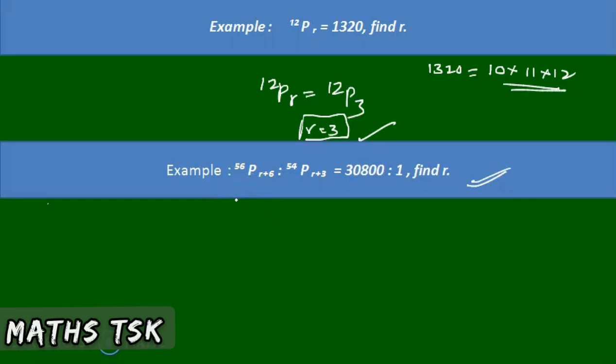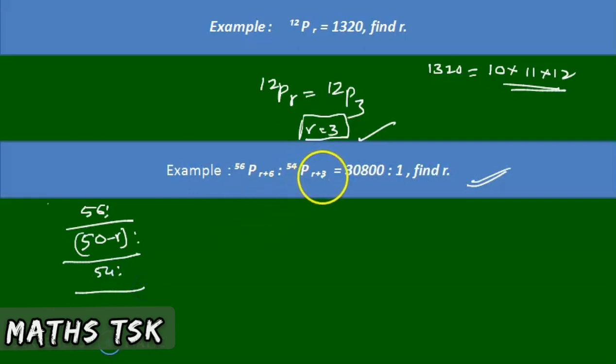Then we have to find the value of r. So I can write it as 56! by (56-r-6)!, that is (50-r)!, and then by 54! by (54-r-3)!, that is (51-r)!, is equal to 30800 by 1. Just cross multiply, what you'll get?